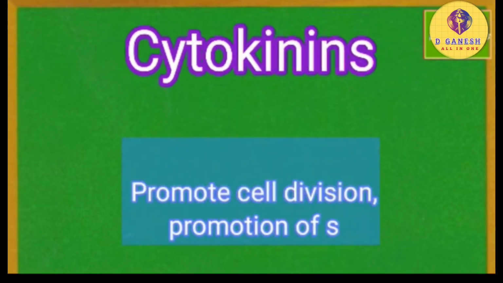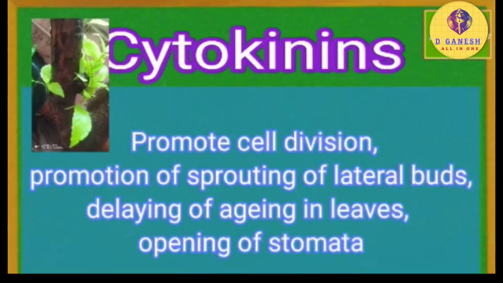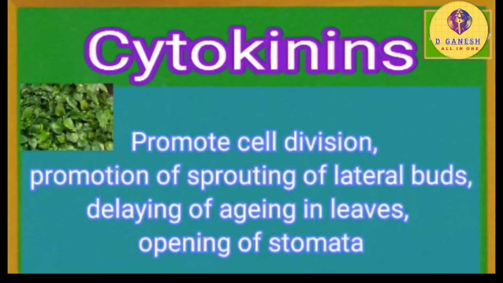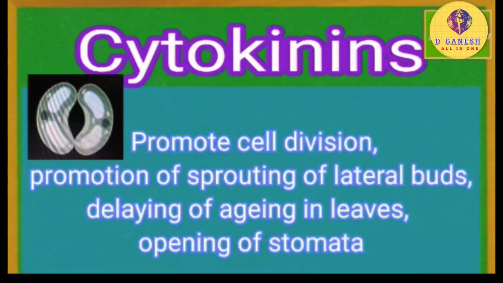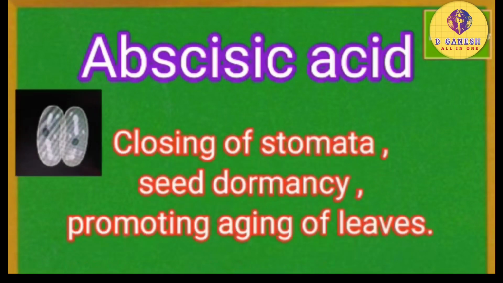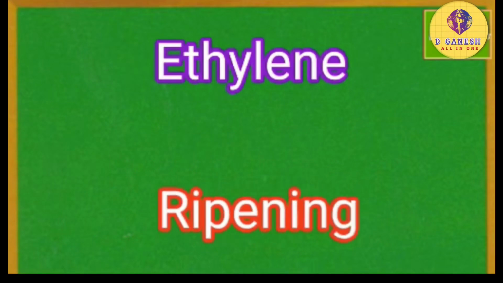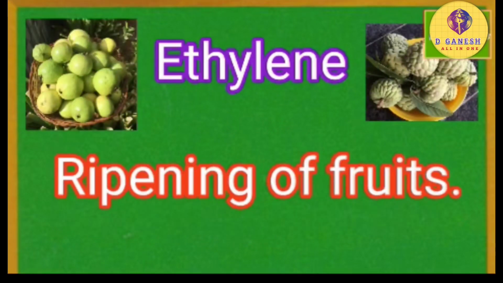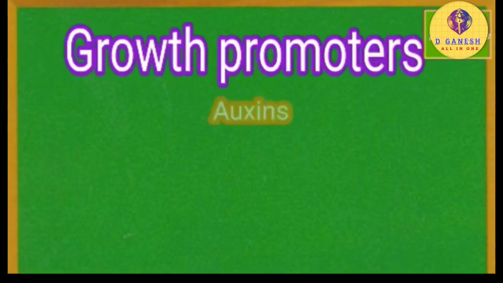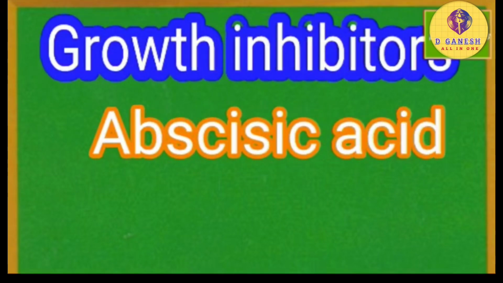Cytokinins help in promoting cell division, promotion of sprouting of lateral buds, delaying of aging in leaves, opening of stomata. Abscisic acid helps in closing of stomata, seed dormancy, and promoting aging of leaves. And ethylene helps in ripening of fruits. Some growth promoters are auxins, gibberellins, and cytokinins, while the growth inhibitors are abscisic acid and ethylene.